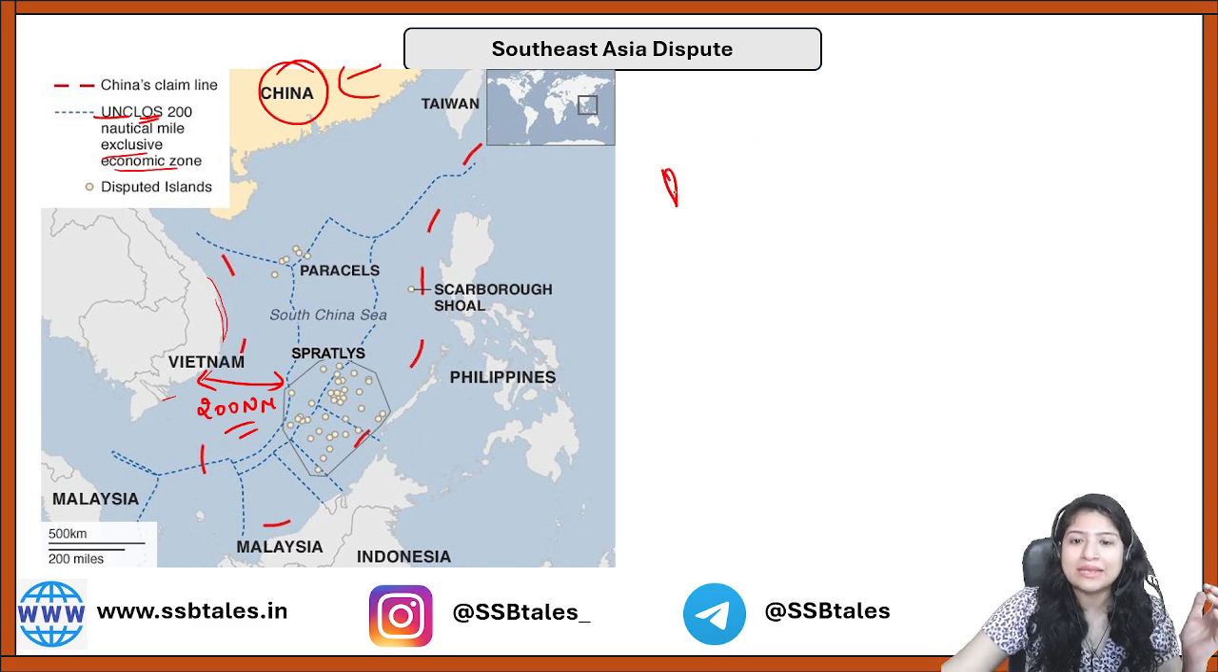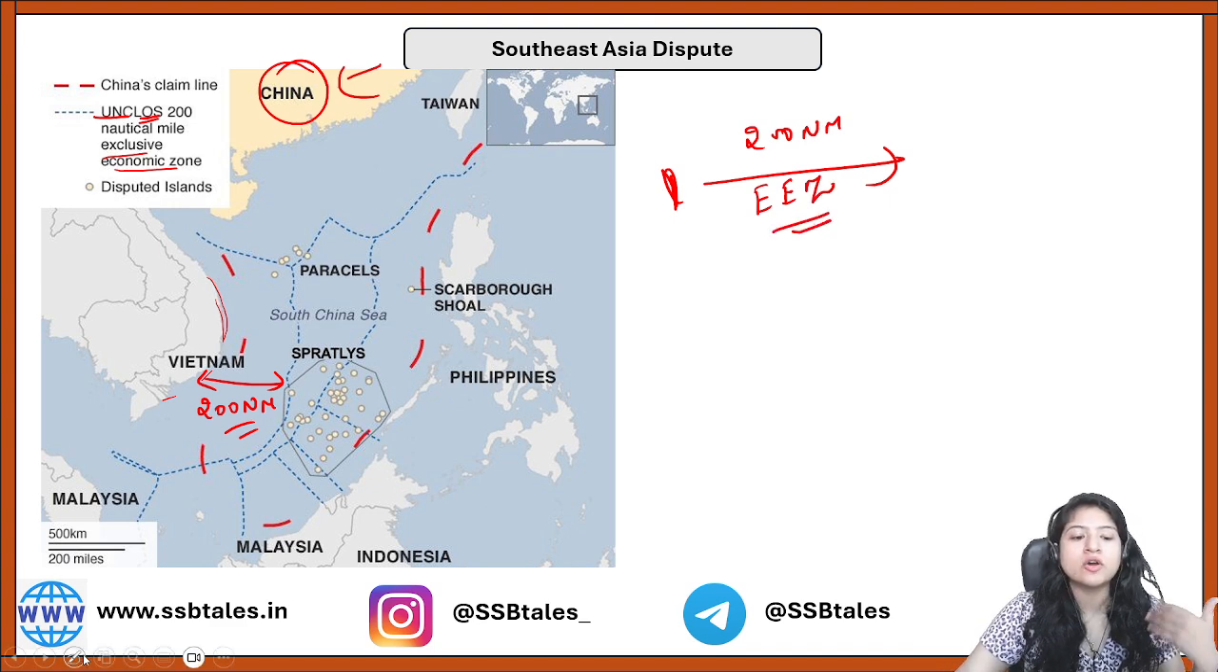What does it mean? From your land portion, whatever be the 200 nautical mile region, it will be there. These are known as your ecological economic zones. Okay, and this is valid for all the countries. So this is an international law that we have.